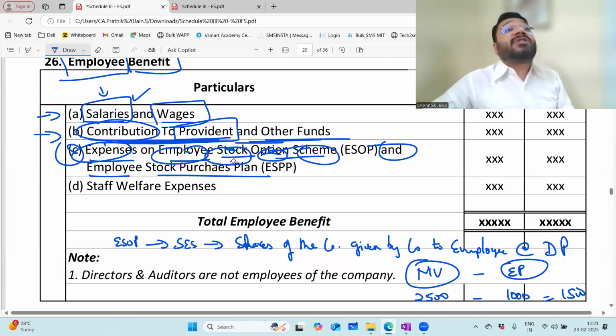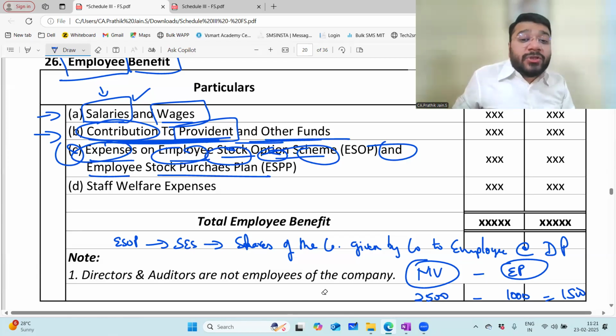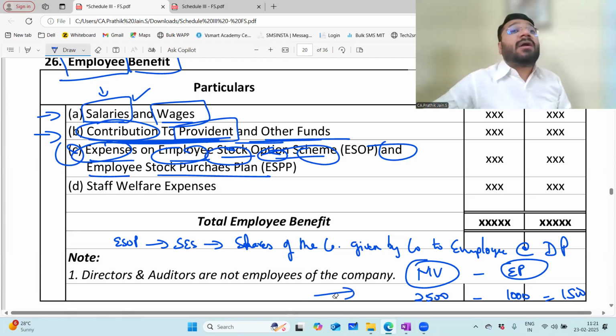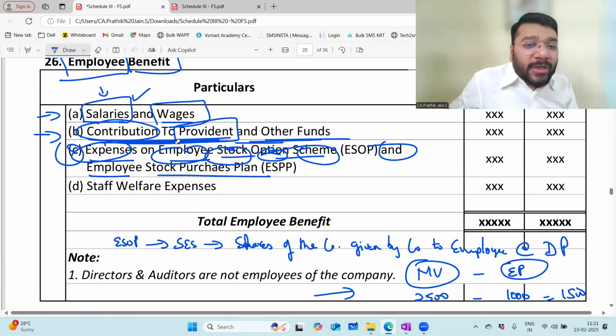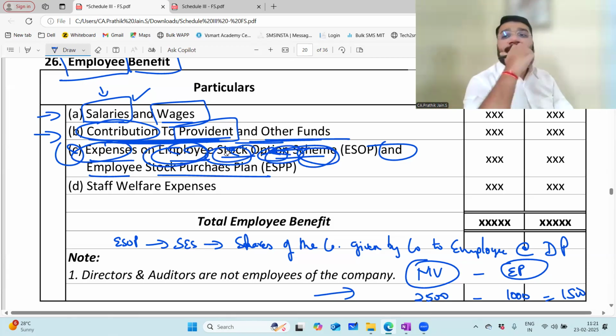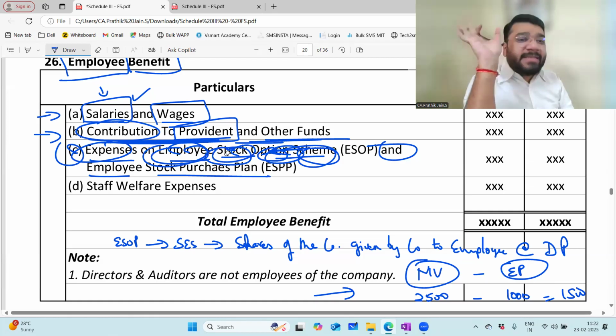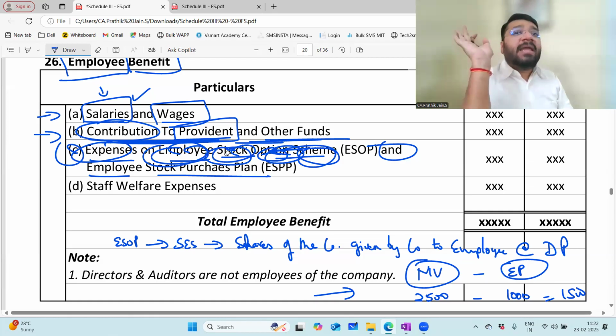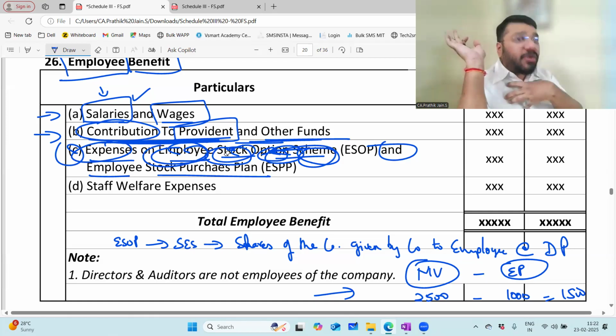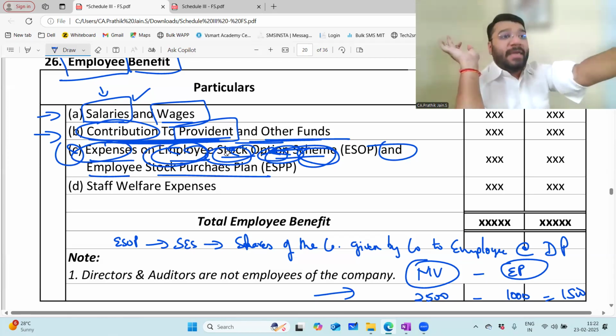Apart from that, when I give this ESOP, I have some related expenditure because I have to do a lot of documentation work. So I need the help of a company secretary or a company lawyer. Now I have to pay them some fees for the work they're doing for me. That expense also will come under the employee stock option scheme. Am I loud and clear, online people? So basically, employee stock option plan is nothing but I am giving the shares of my company to my employee at a discounted price.